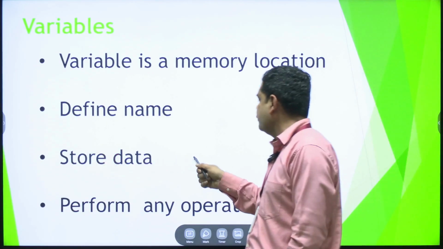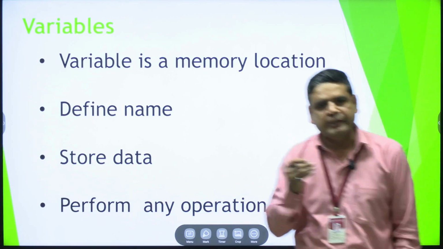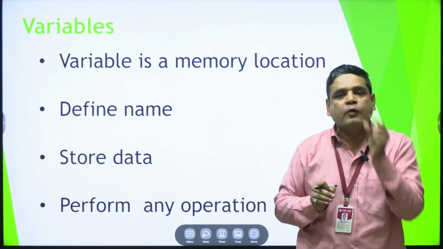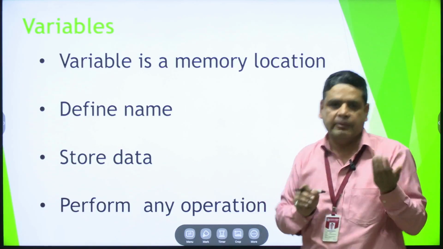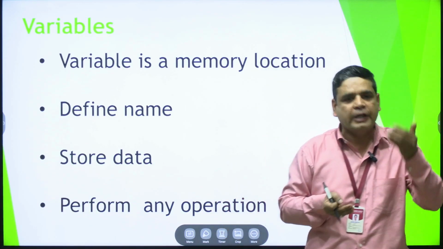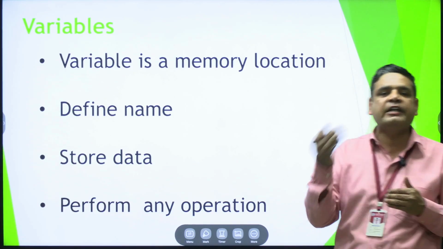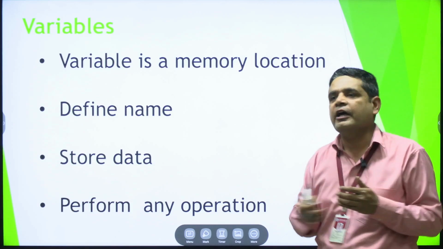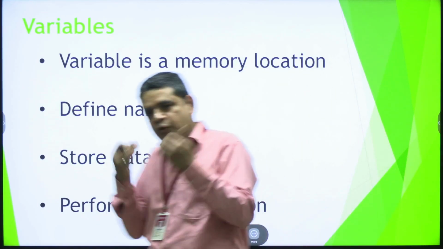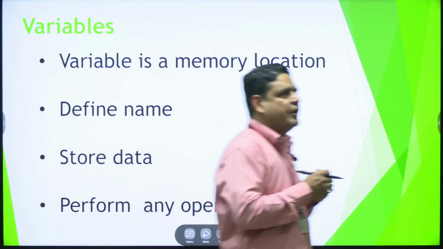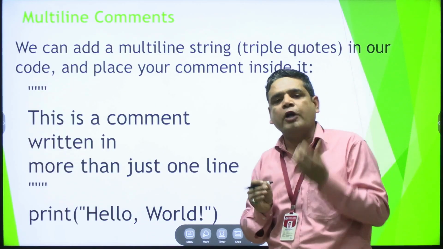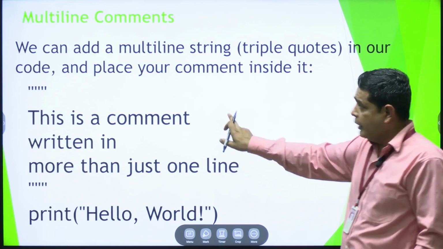When we are using a variable, we have to know what it exactly means. A variable is a part of memory. We can assign any name to that memory location, and then use it and store data. When we define a name, we can use that name. We can store data of different types like numeric data, string data, and character data in a variable. Why do we use the data? We can use data to perform any operation. Operation means the task performed by operators and operands. That is called an operation.